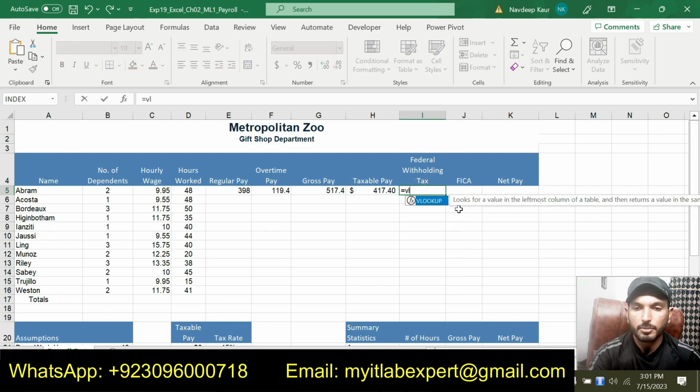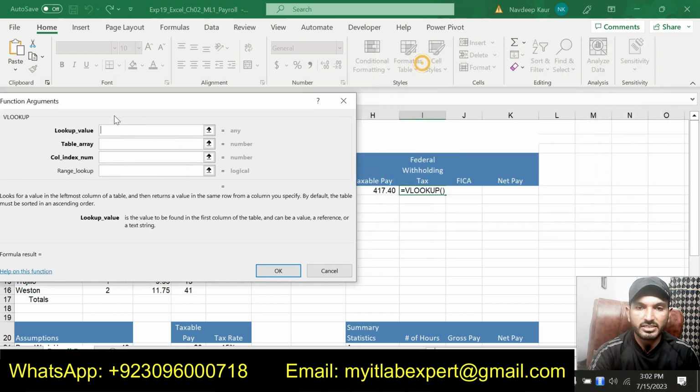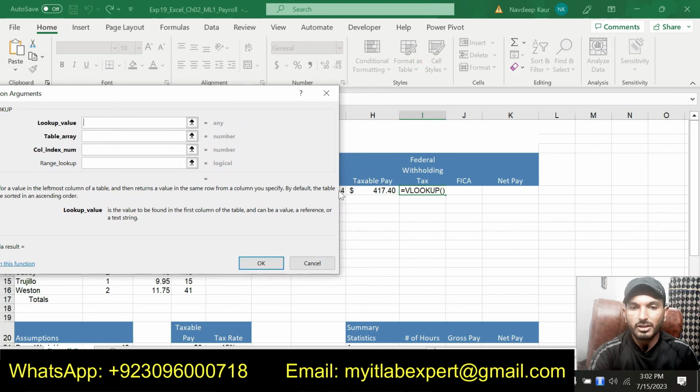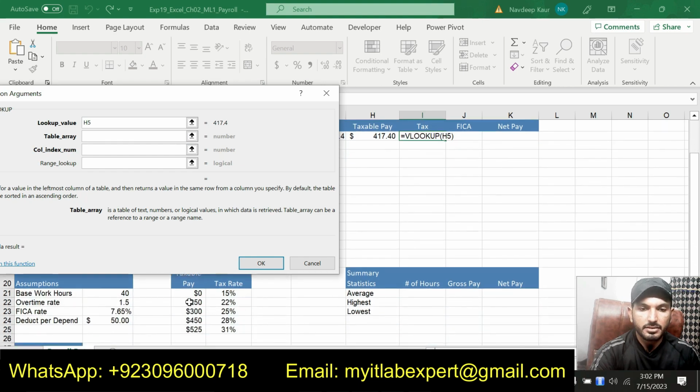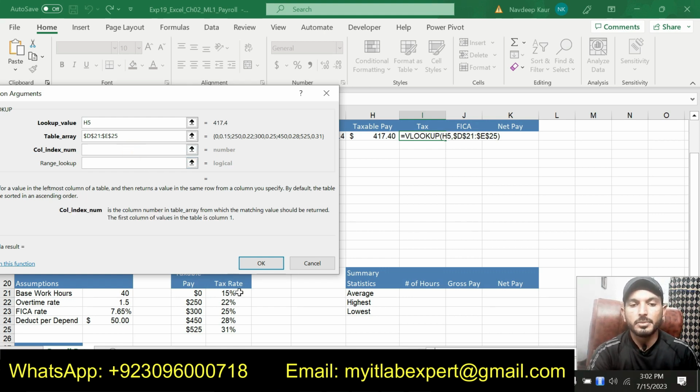So type lookup. So now we will insert the function symbol. So our lookup value will be H5, this one, and our table array is this one. So this is our table array, and column index is 2 because the tax rate is the second column in the table array.